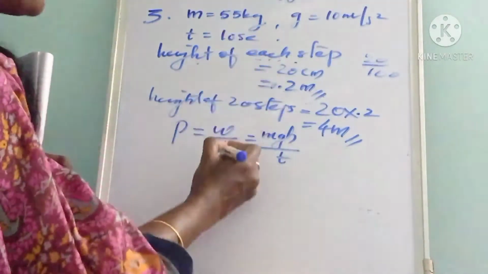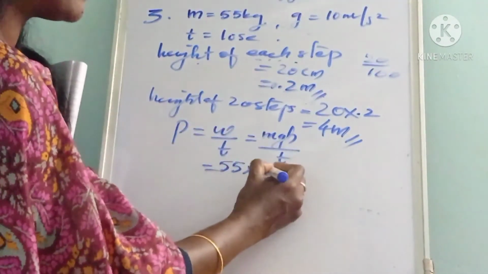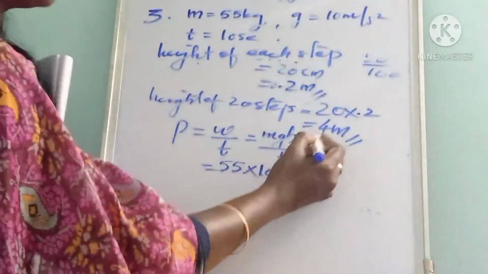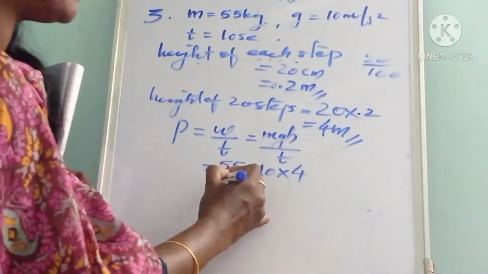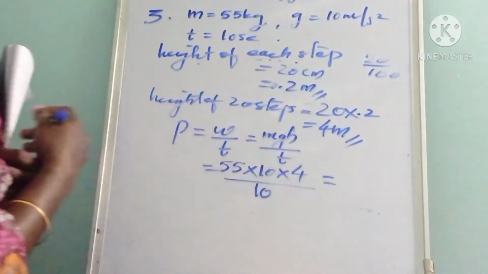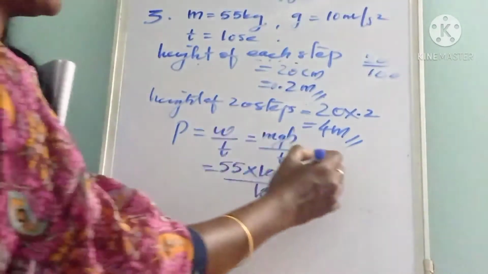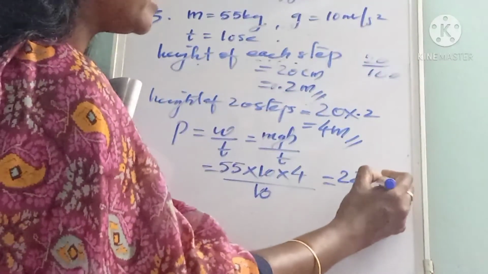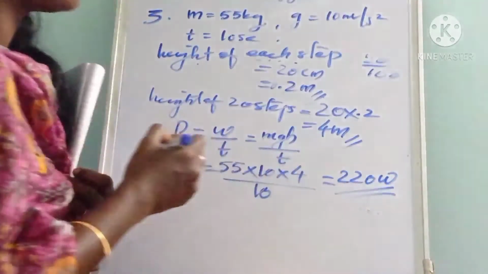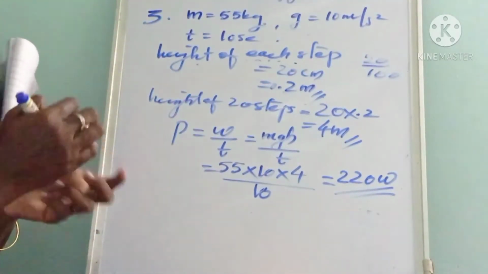Then m is 55, 55 into g, which is given as 10, then height is 4 meter, divided by time, which is 10 seconds. Simplifying this we will get the power as 220 watt. You know the unit of power is watt, so it is 220 watt.